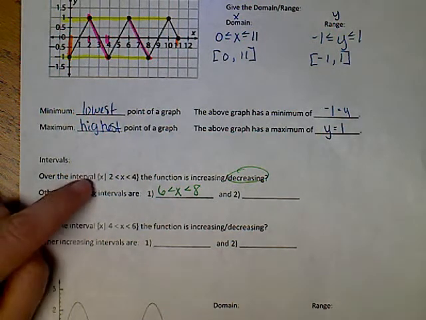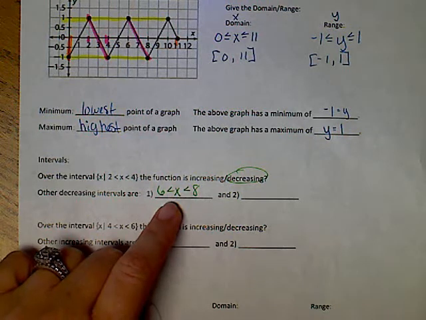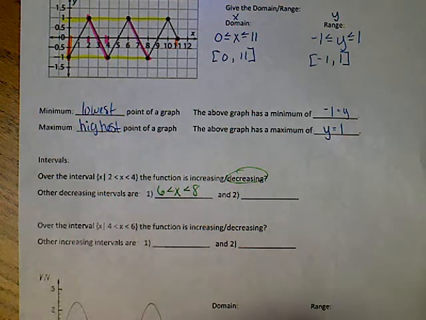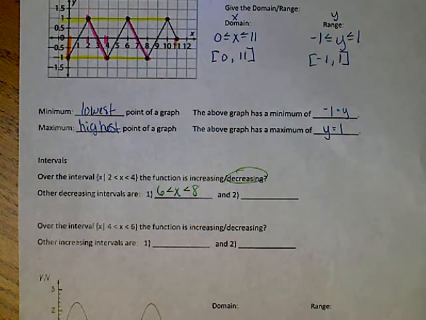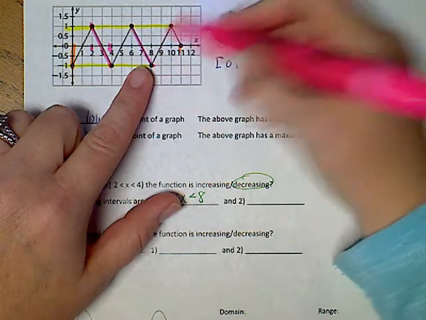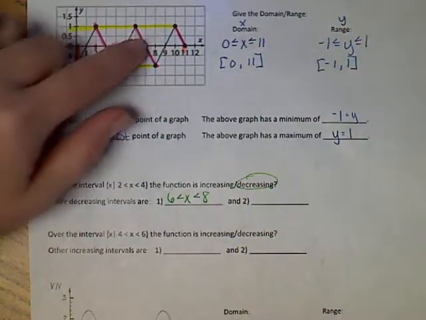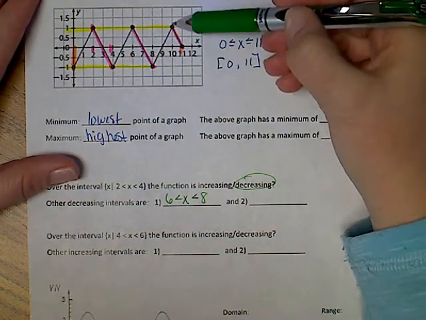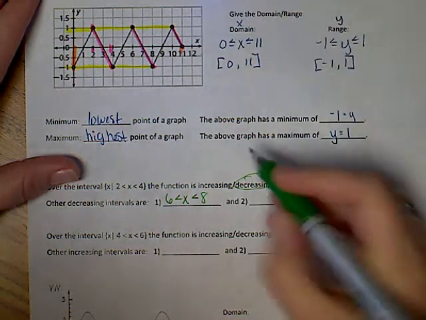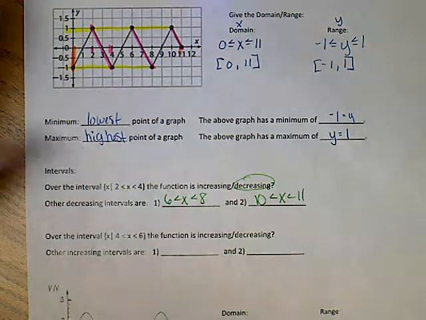You don't have to write it in set notation. We can write it in inequality. We're not concerned about being equal from 6 to 8. If you write an equal sign, it's not the end of the world. It's not going to be wrong. Right here I've got an increase, and then this is my third decrease. So I decrease 3 times on this graph. My decrease starts at 10 because I'm talking about x, and it ends at 11. So from 10 to 11, I have my other decrease.